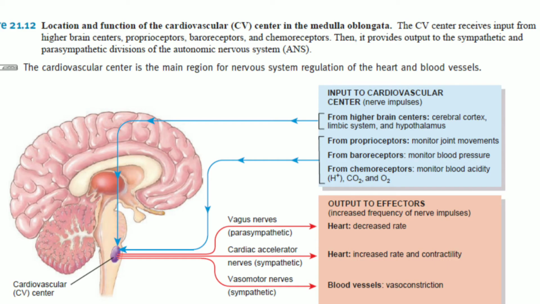There are some factors that control the blood pressure and the flow of blood. So these factors form a negative feedback system and control the blood pressure by adjusting the heart rate, stroke volume, systemic vascular resistance, and the blood volume.